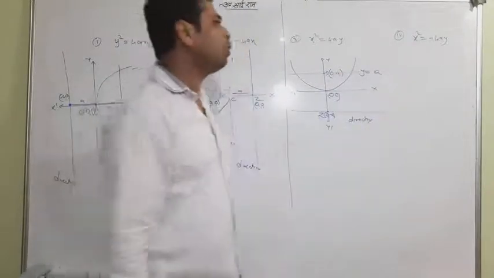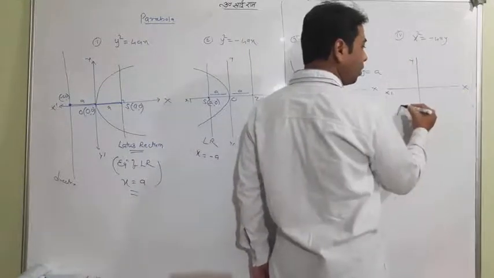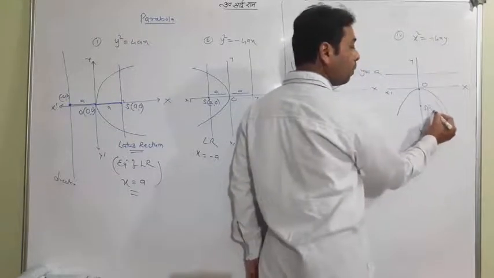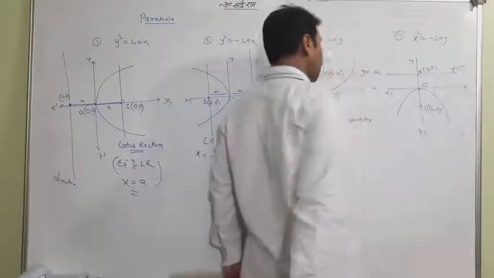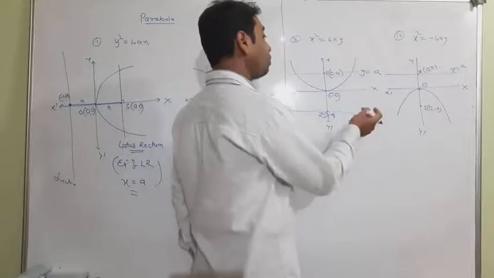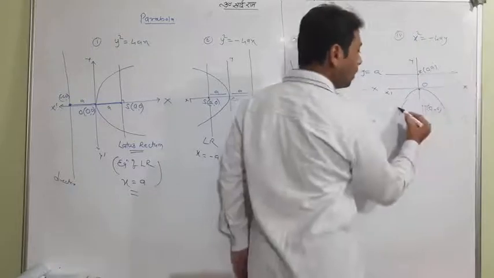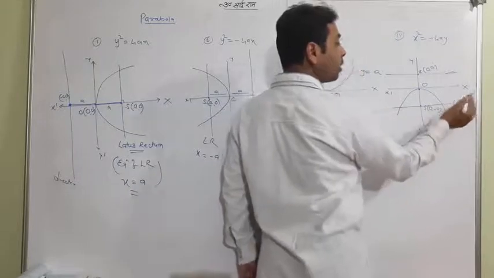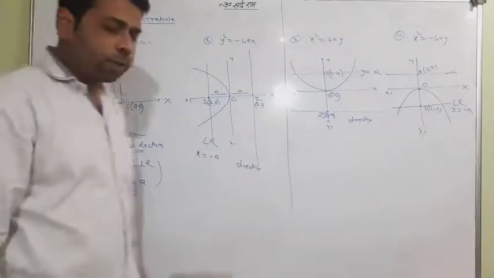This is the thing. So I don't think that you can't understand this. x', y'. This time this is the vertex and this is the focus, (0, minus a). This is the directrix, through (0, a). The equation of the directrix is y equal to a. So each and everything is okay. This was the equation of the directrix and this is the latus rectum. So what is the equation of the latus rectum? Parallel to the x-axis, y equal to minus a. Okay. So these are the 4 diagrams which are very well known.